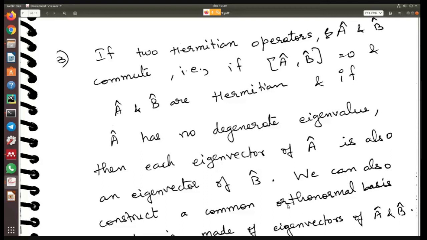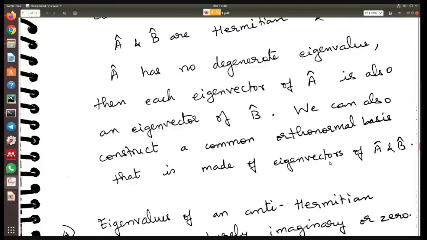Okay, A is Hermitian, B is Hermitian, and these two Hermitian operators commute with each other, so you get this relation: the commutator of A and B is 0. And if A has no degenerate eigenvalues, so you found the eigenvalues of A and none of them match any other eigenvalue, so all eigenvalues are unique, then you can say that the eigenvectors of A are also eigenvectors of B because these two are commuting. We can also construct a common orthonormal basis that is made up of eigenvectors of A and B.